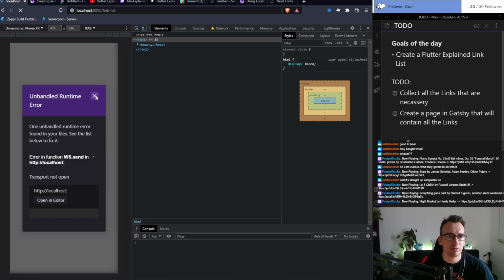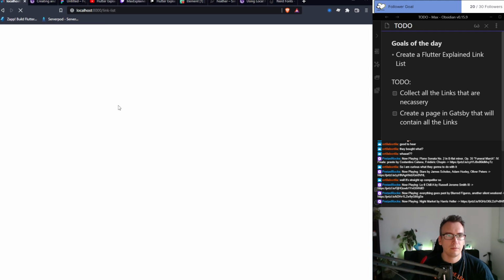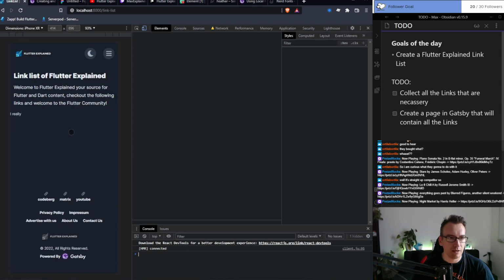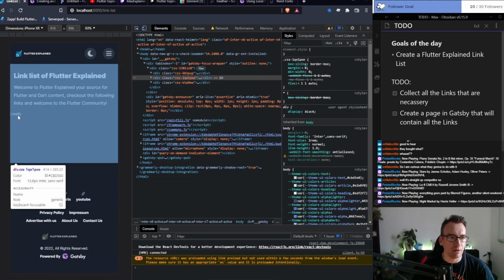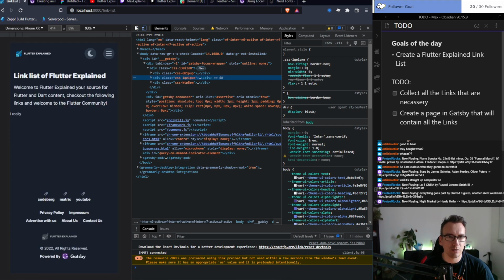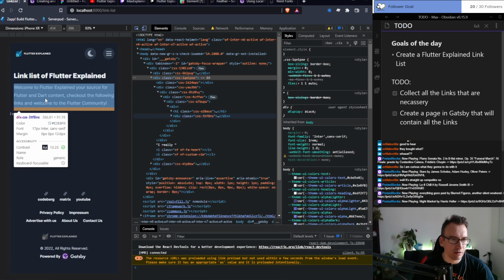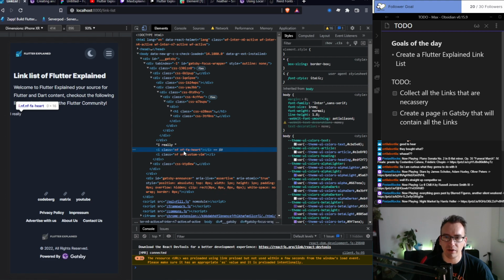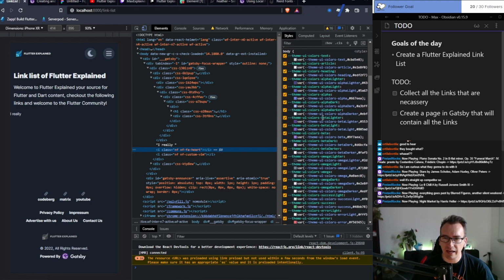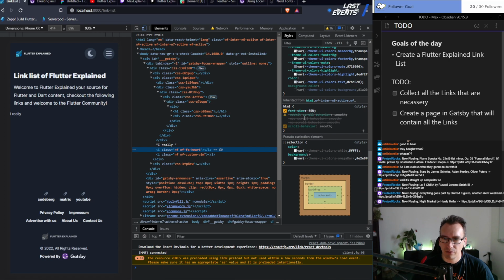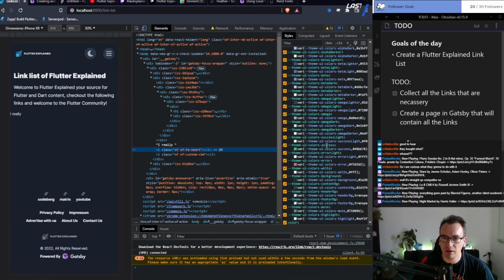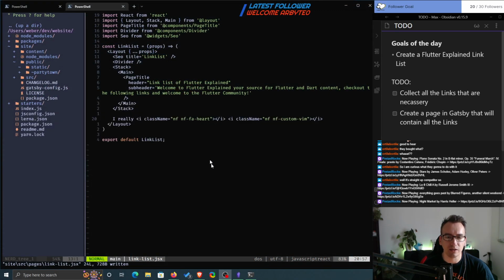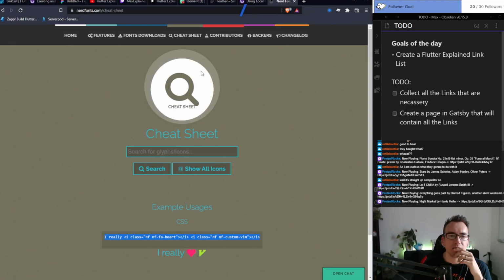Unhandled runtime error, of course. Aha, here we go. So, do we get an error? No, at least the error is gone, but we don't get the icons as I thought. So, now what I would like to see is, can I have a look into that? We don't get even that, but I see these NF hearts. So, does that add anywhere anything? No, right? Font 58, theme UI colors. This is just from the theme. So something is missing, of course. I have to import somewhere something.